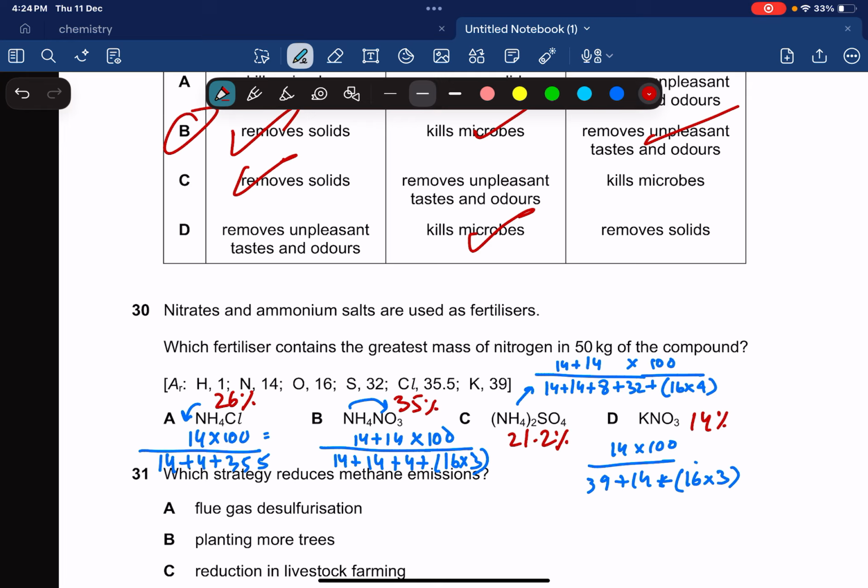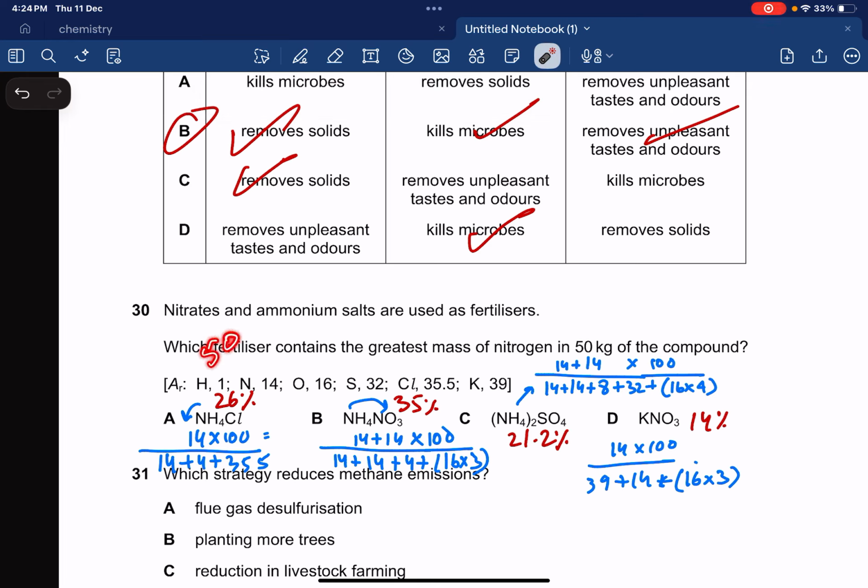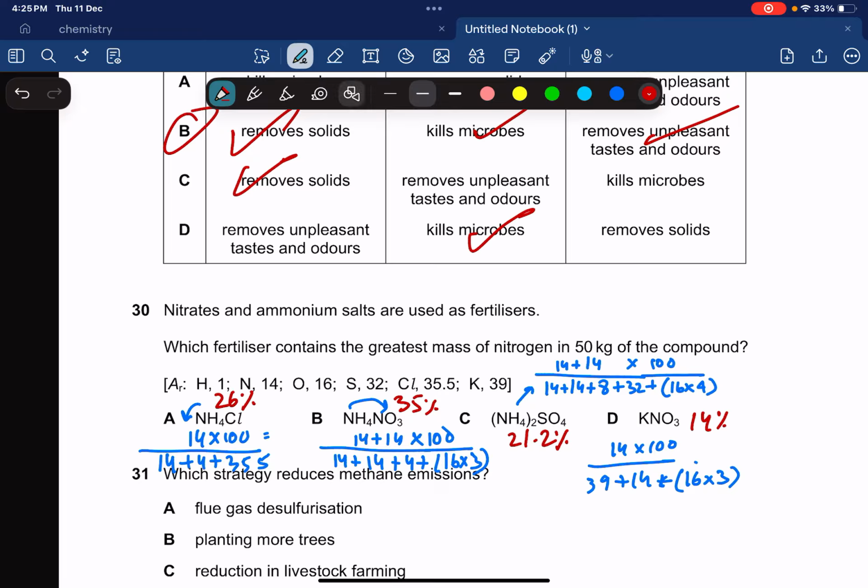We know that if we take 50 kg of this, it's going to have 26% nitrogen. If we take 50 kg of this, it's going to have 35%. And if we take 50 kg of this, it's going to have this, and the same for this one. So according to this, I guess that option B can yield more nitrogen.